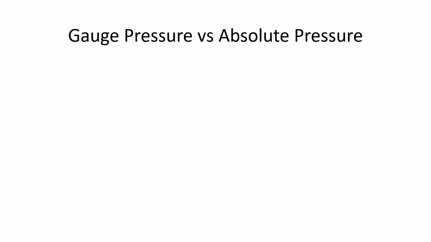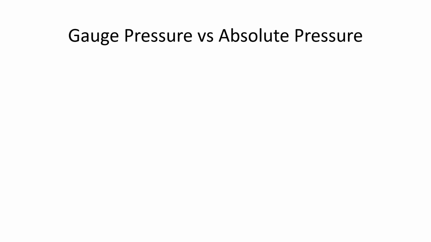Well, absolute pressure is what we've just discussed all along. All these pressures I just told you about, they were absolute. An absolute unit means that there is no negative. Zero is zero. Zero pressure means there's no force exerting anything. And that makes sense. 0 inches means there's no length. So that's what I mean by absolute pressure. It's the actual pressure that you're measuring. Right now in the room you're sitting, it's likely 1 atm. Unless you're up in a mountain or something, it's likely about 1 atm of pressure.